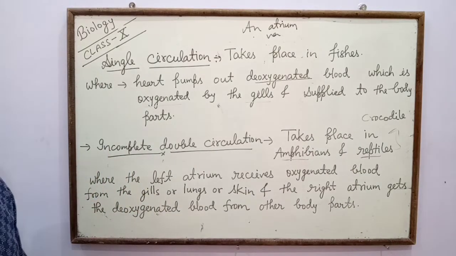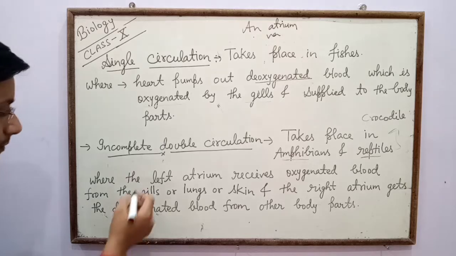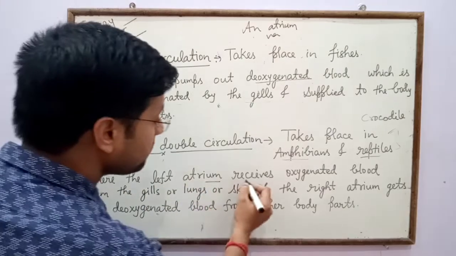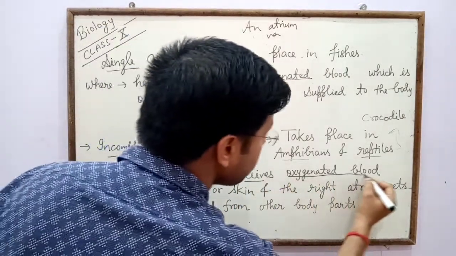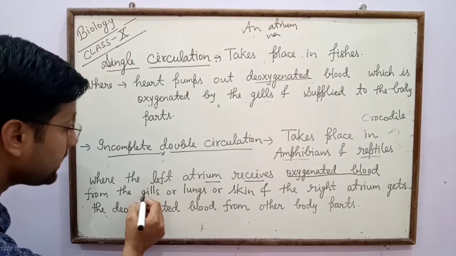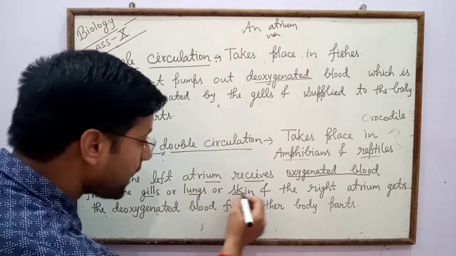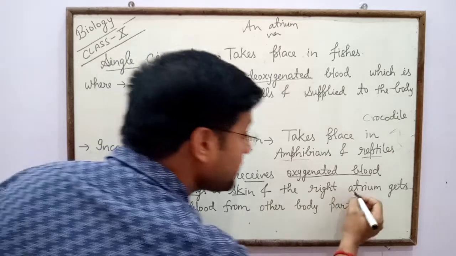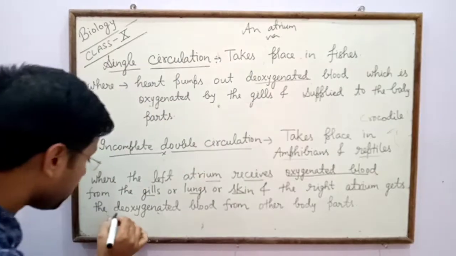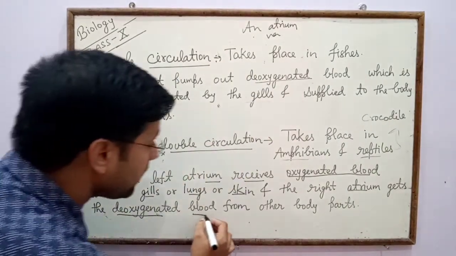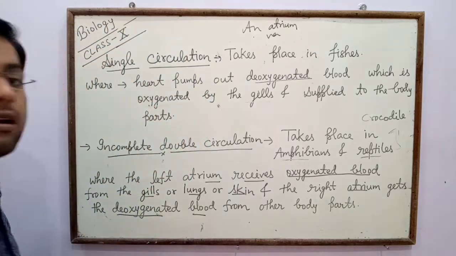In case of incomplete double circulation, the left atrium receives oxygenated blood from the gills or lungs or skin, and the right atrium gets the deoxygenated blood from other body parts.